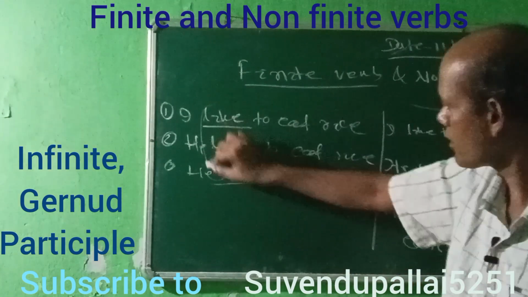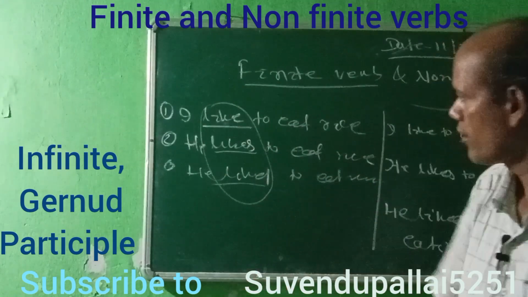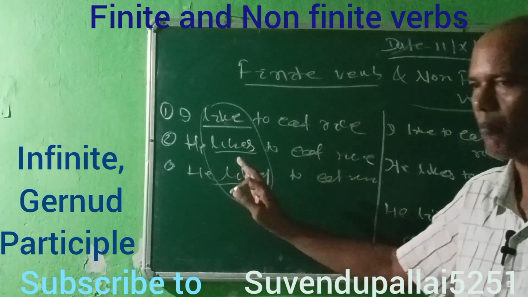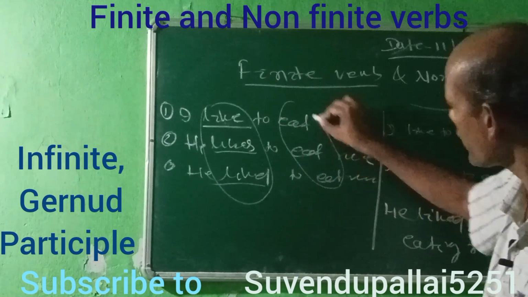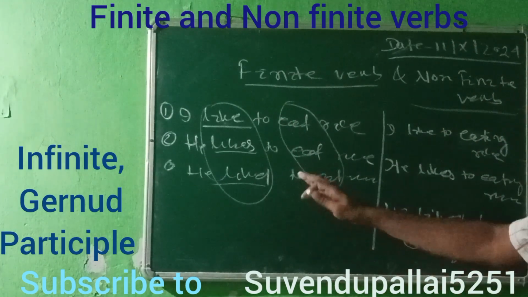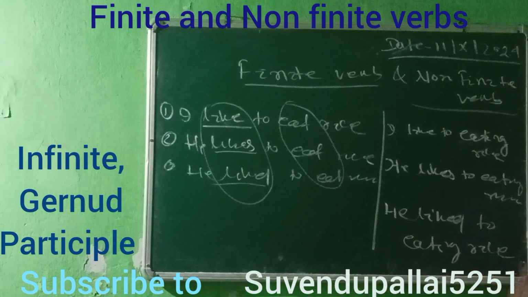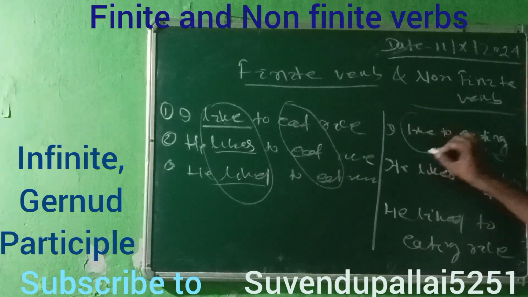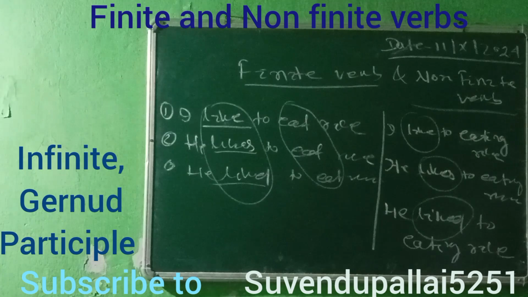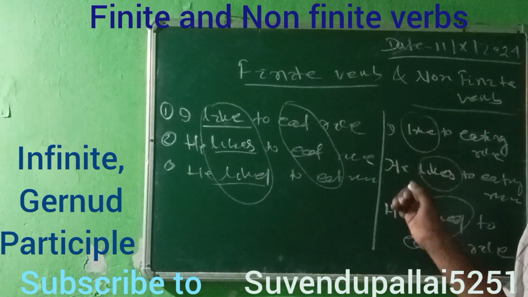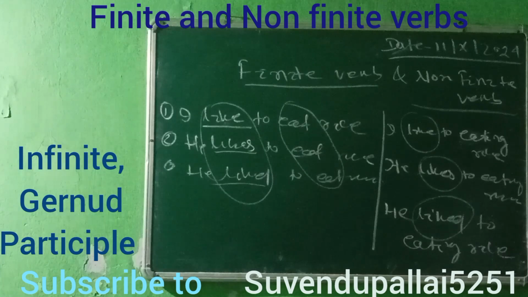So these are called the finite verb, and these are called non-finite verb. Now come to the right side. Here I like, he likes, he liked. This is also finite verb because it carries tense and changes in number.